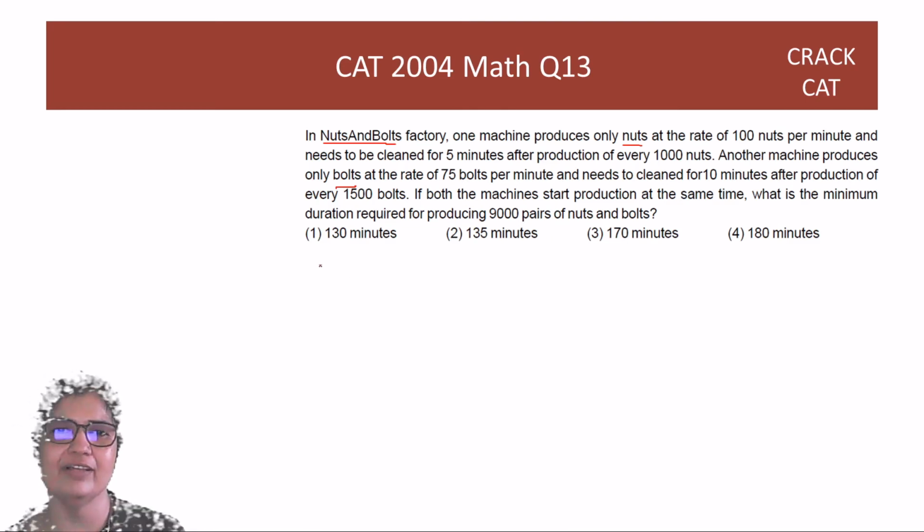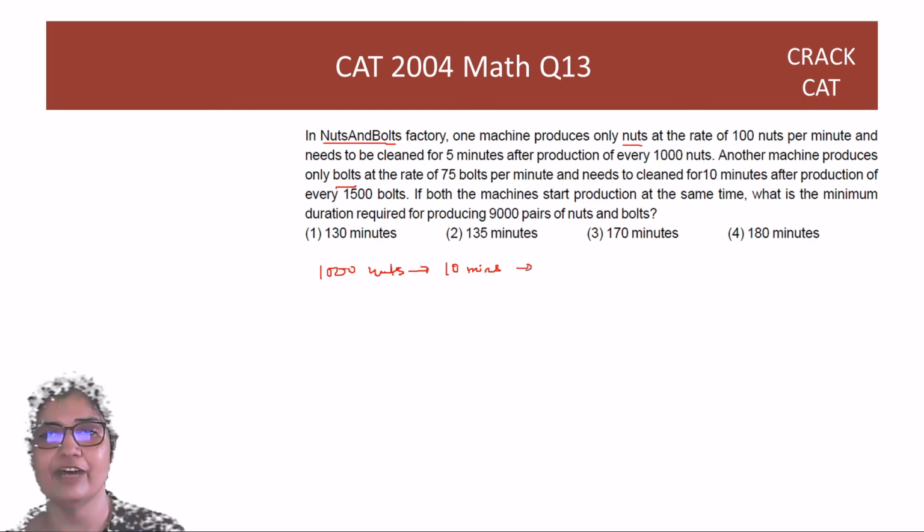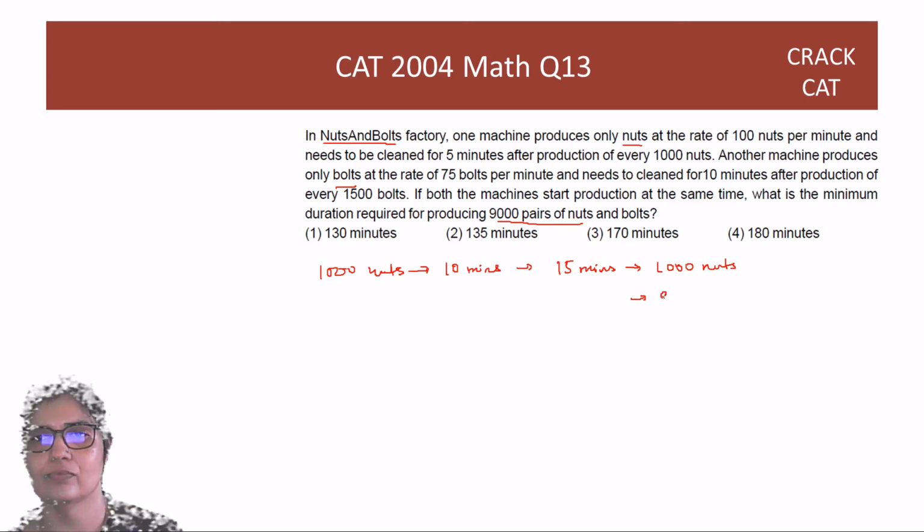So for every 1000 nuts, how many minutes do you take? 100 nuts per minute, so 10 minutes you take. Then you have to clean up for 5 minutes. So 15 minutes it takes to make 1000 nuts. But I want 9000 nuts. So how much time will I take? 1000 के लिए 15 minutes, तो 9000 के लिए I should take 135 minutes.